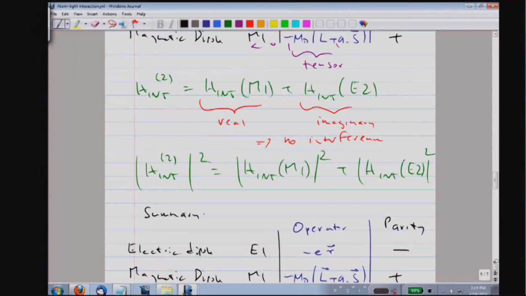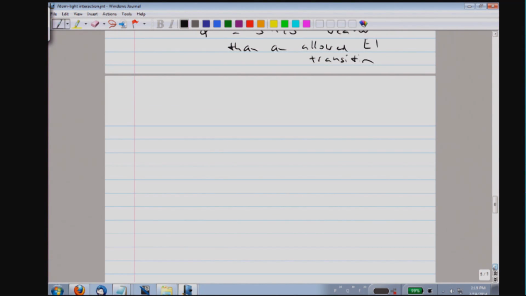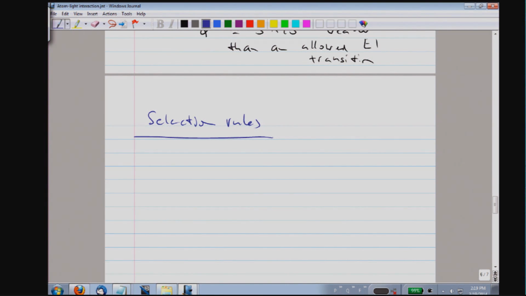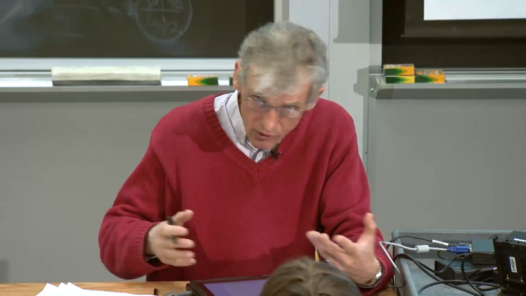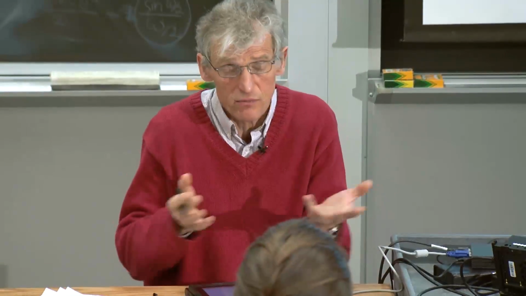Okay, so these were examples of higher order transitions. And as the questions have shown, this leads us to a discussion of selection rules. Selection rules are nothing else than a classification of possible transitions according to symmetry. It's a way, using Clebsch-Gordan coefficients, angular momentum coupling, or symmetry, to figure out if matrix elements are non-vanishing or vanishing.